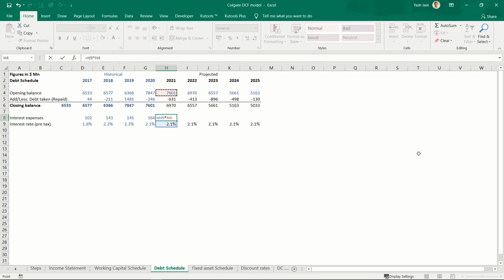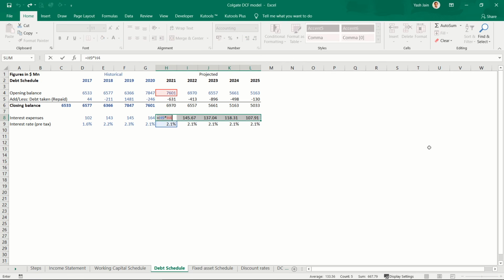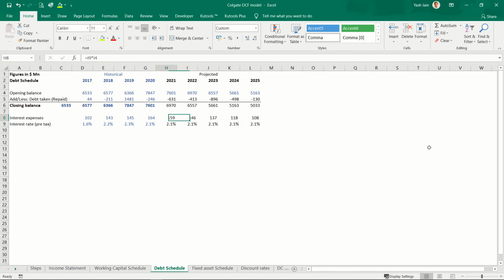This would be interest rate into opening balance, copy paste. Okay, so this is my interest expense, fairly in line with my past expenses.